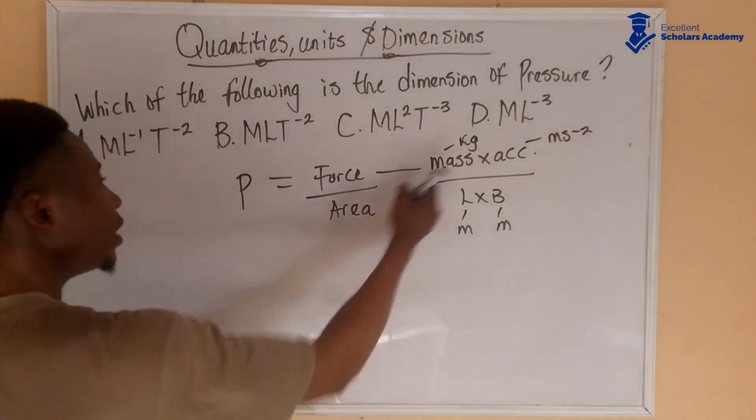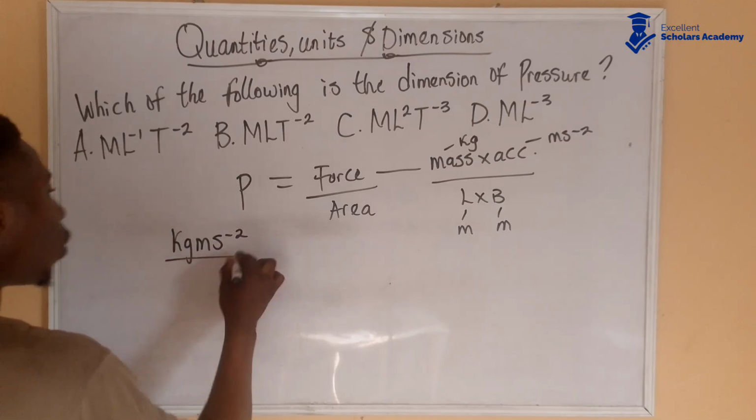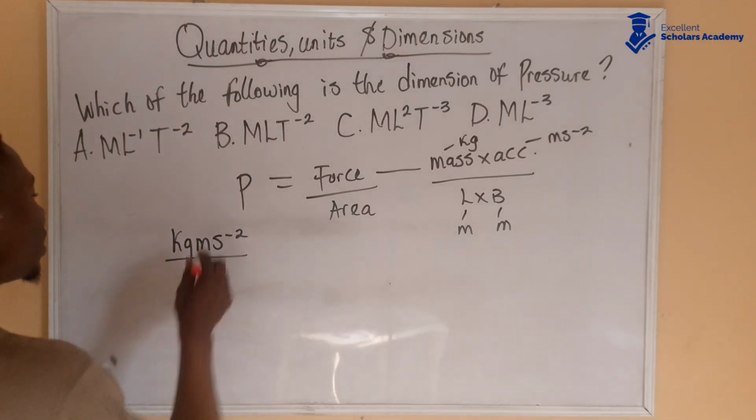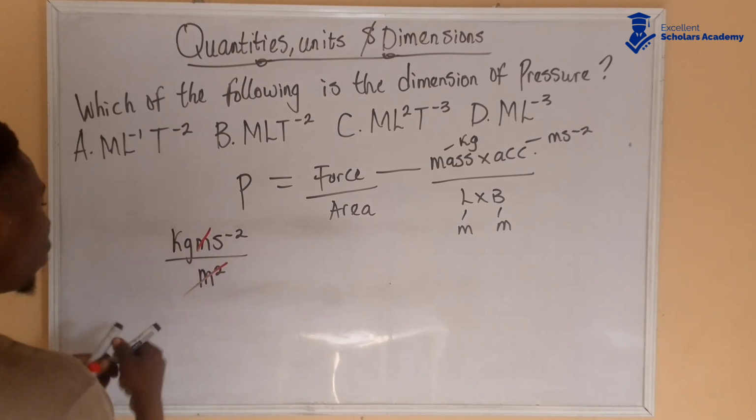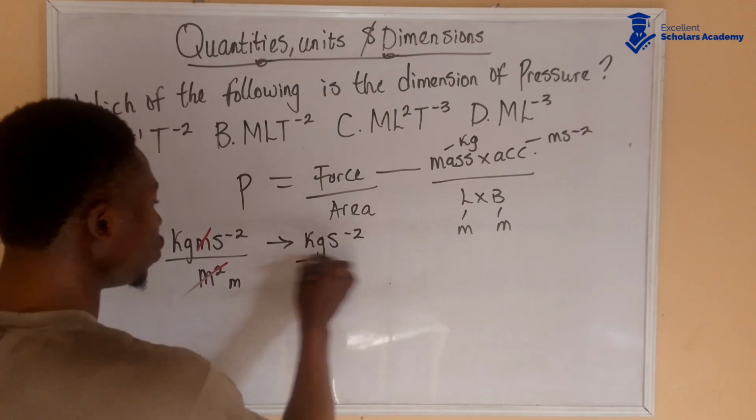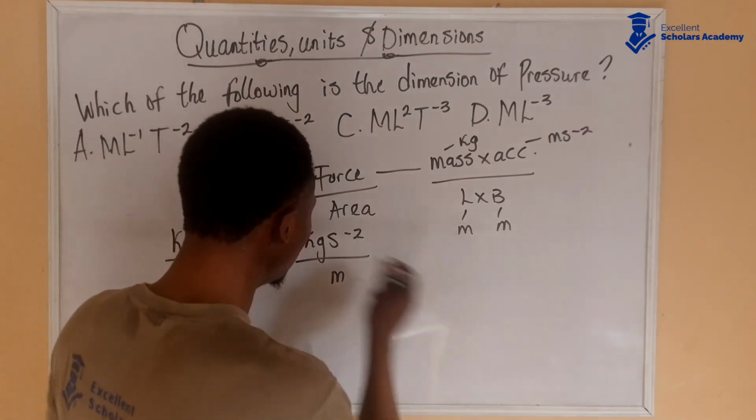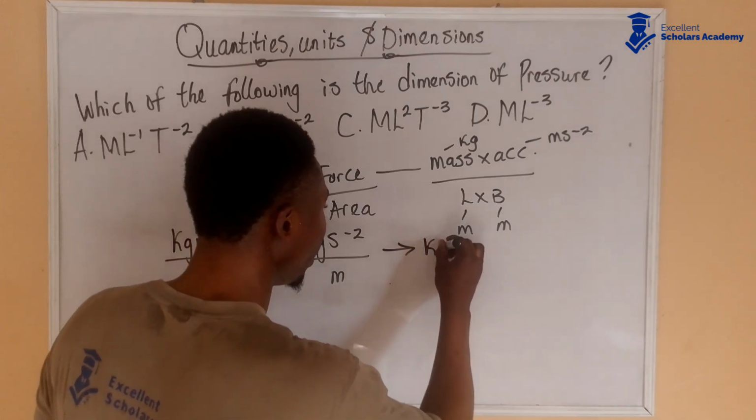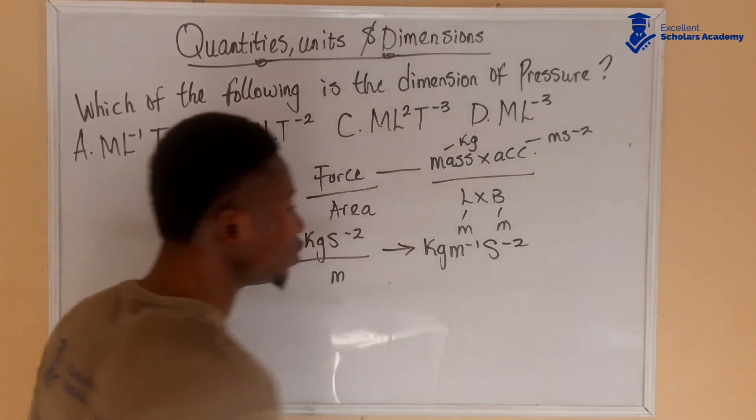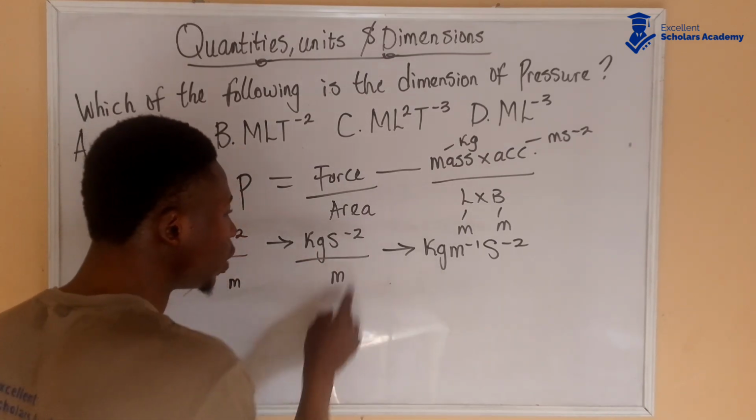So let's multiply. Kilogram times this gives us kg m s to the power of -2 over meter times meter, that gives us meter squared. Of course, 1 meter is going to eliminate 1 meter from here, and we're going to be left with 1 meter. So this is going to be kg s to the power of -2 over m. Now this goes up here, and it becomes kg m to the power of -1 s to the power of -2, because if it goes up, it becomes an inverse.